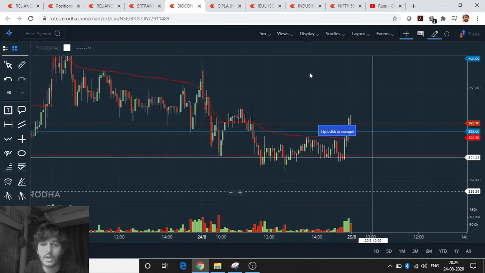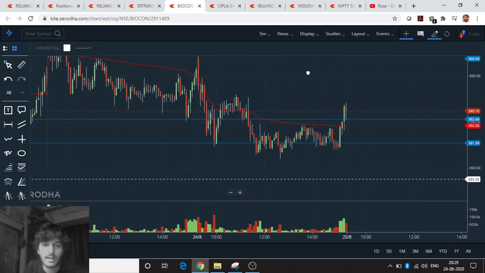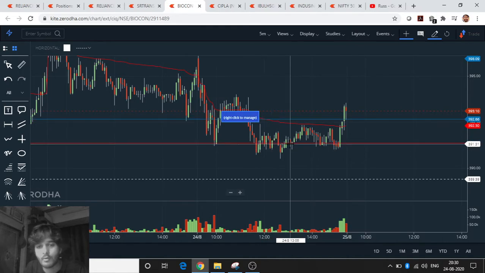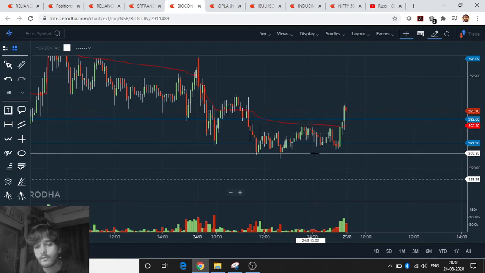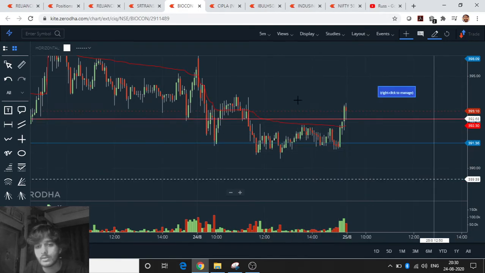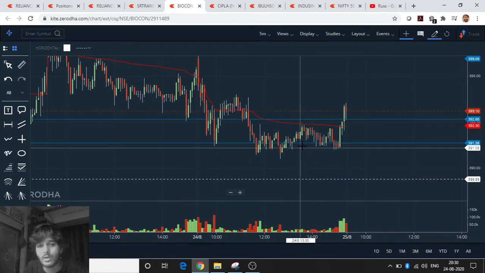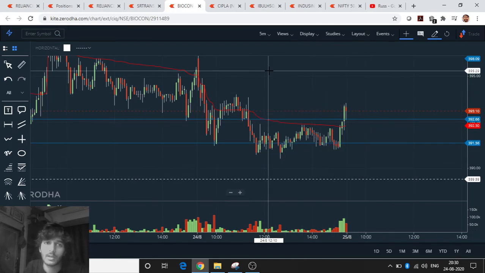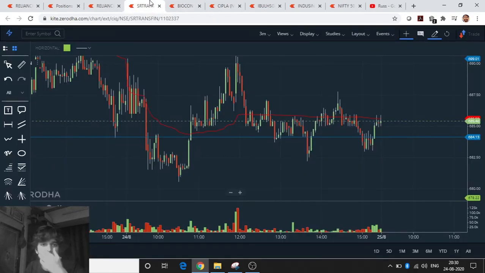I just plotted these levels so that you can get an idea and we can get an idea of the overall trade. So yeah, if you would have entered here we could have got this, but मेरा अपना idea था कि इसके बाद short करने का, and we got to know that sellers weren't in that much control after this at this point, so we couldn't short it and this was the target. So yeah, Biocon भी हो गया.